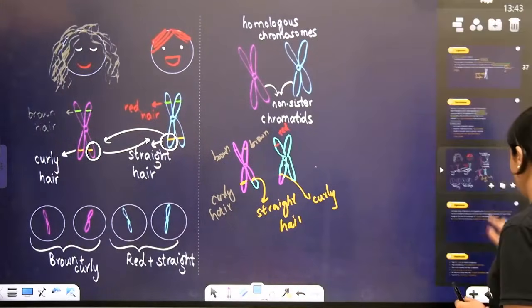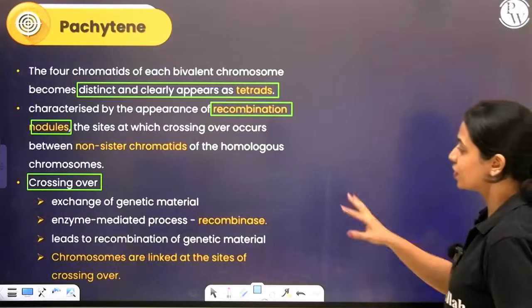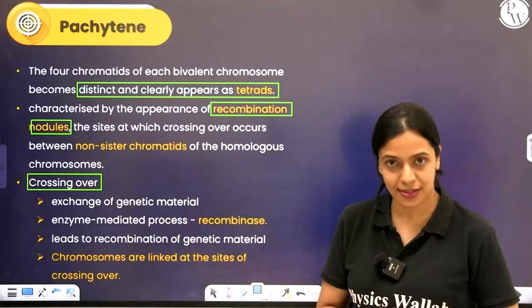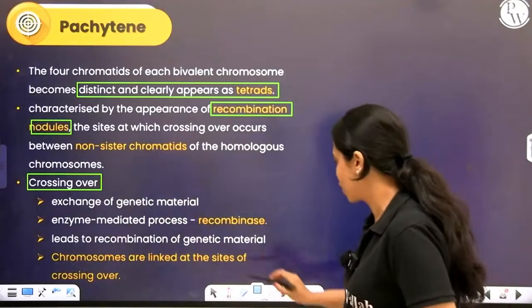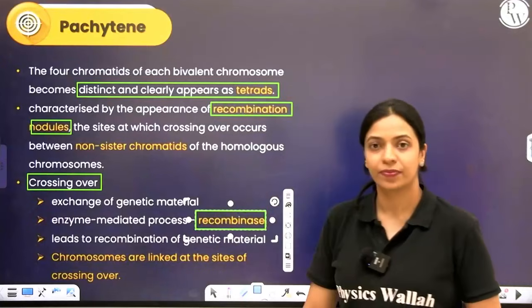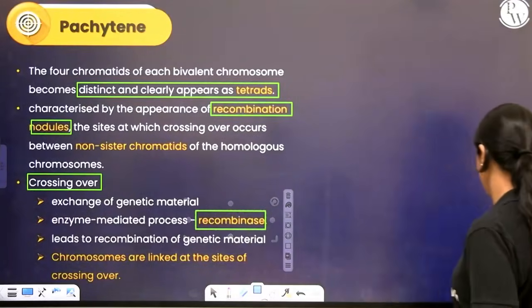Alright. So, this crossing over is basically exchange of genetic material. An enzyme catalyzes this process, and that enzyme is called recombinase. Okay. That is what brings about genetic recombination.